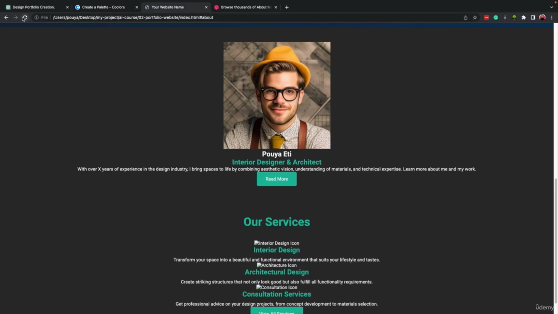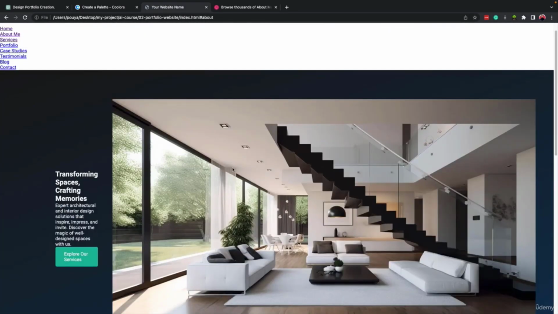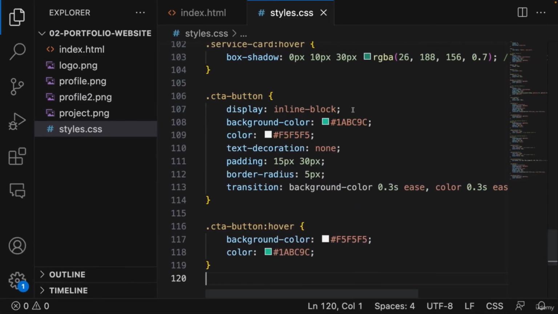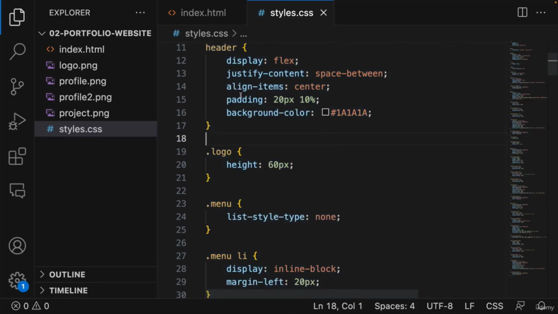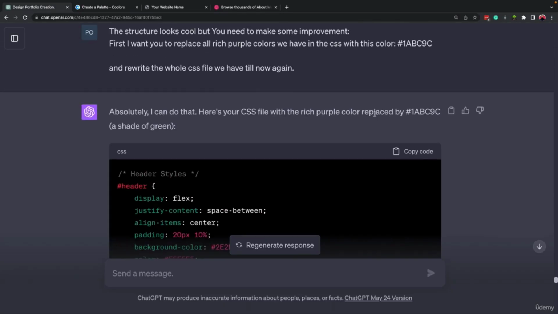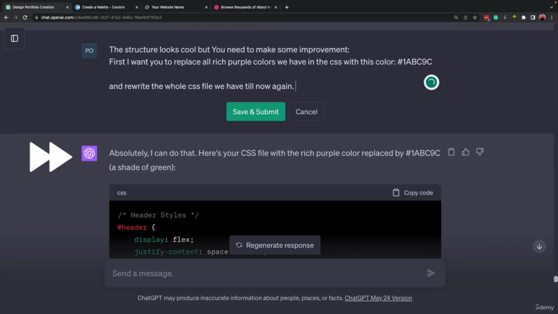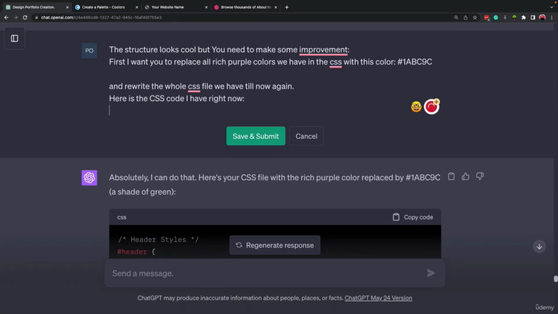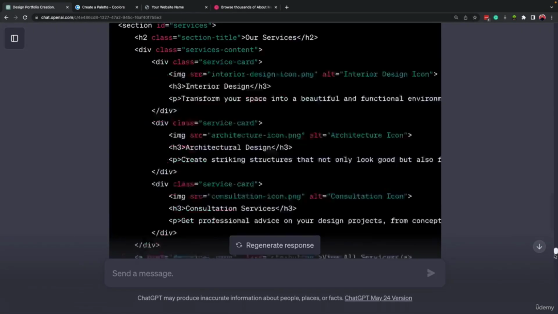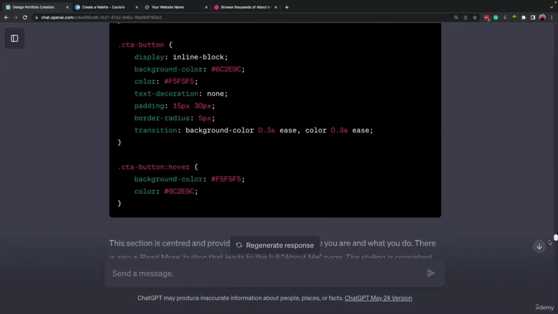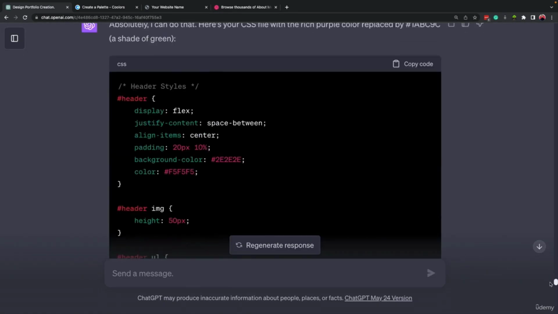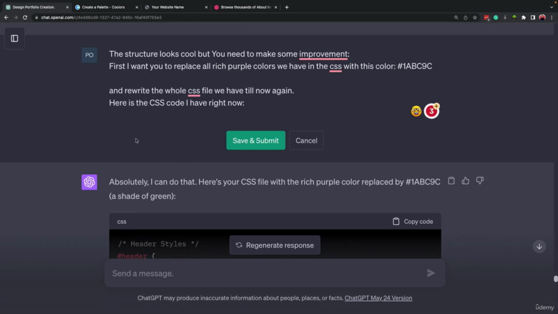Let's come here and let's refresh it. All right, so the style went really bad because ChatGPT obviously didn't write all the code. Okay, so let's come here and make some changes. The reason this problem happened, and the reason I wanted you to see this, is that when the chat gets so long, ChatGPT starts to forget some of the things, and it is really a good idea to remind ChatGPT what we had.